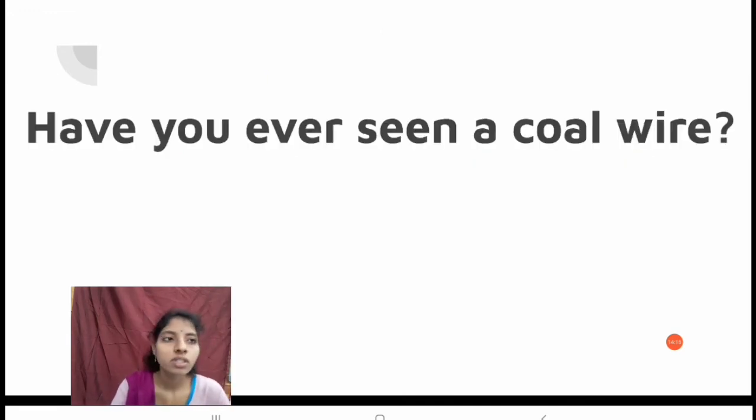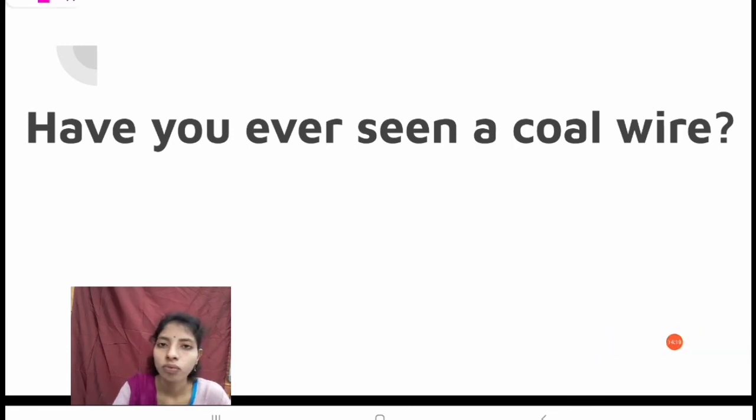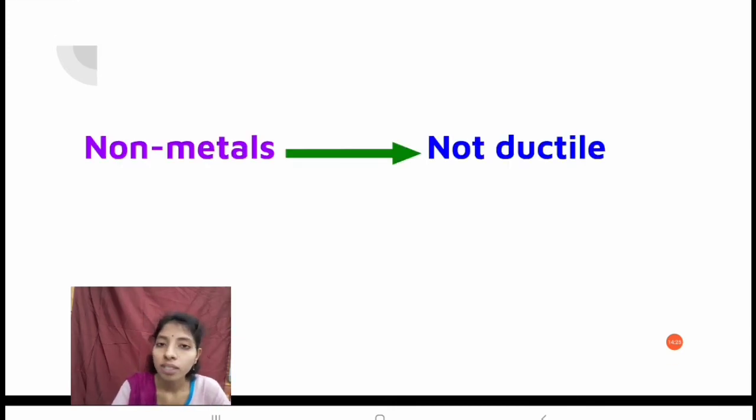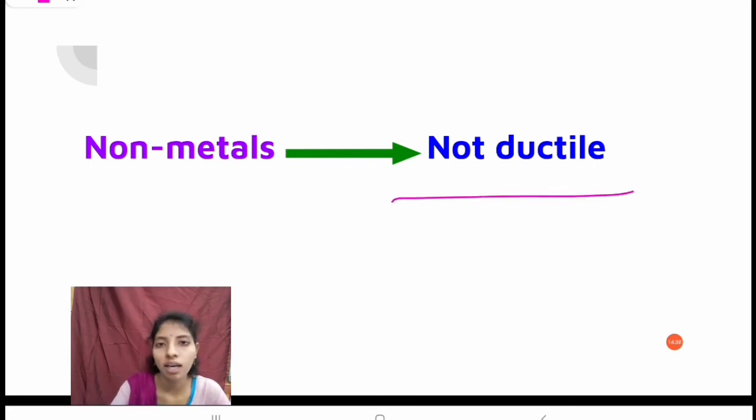Have you ever seen a coal wire? No, you haven't. Why is that? Non-metals are non-ductile. We know coal is a non-metal, and it shows properties similar to the non-metals. So non-metals are not ductile. That's why we haven't seen coal wires.